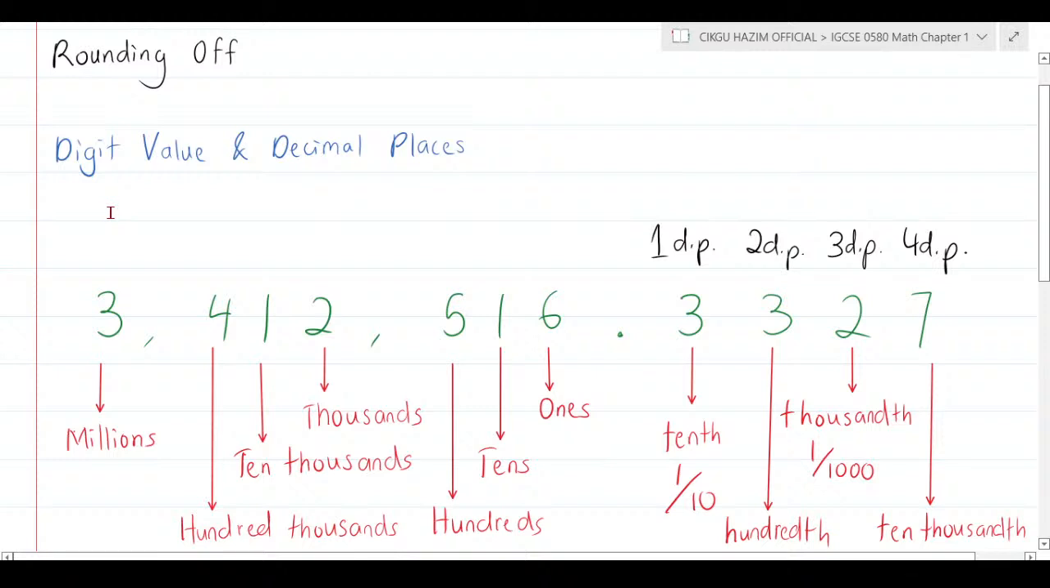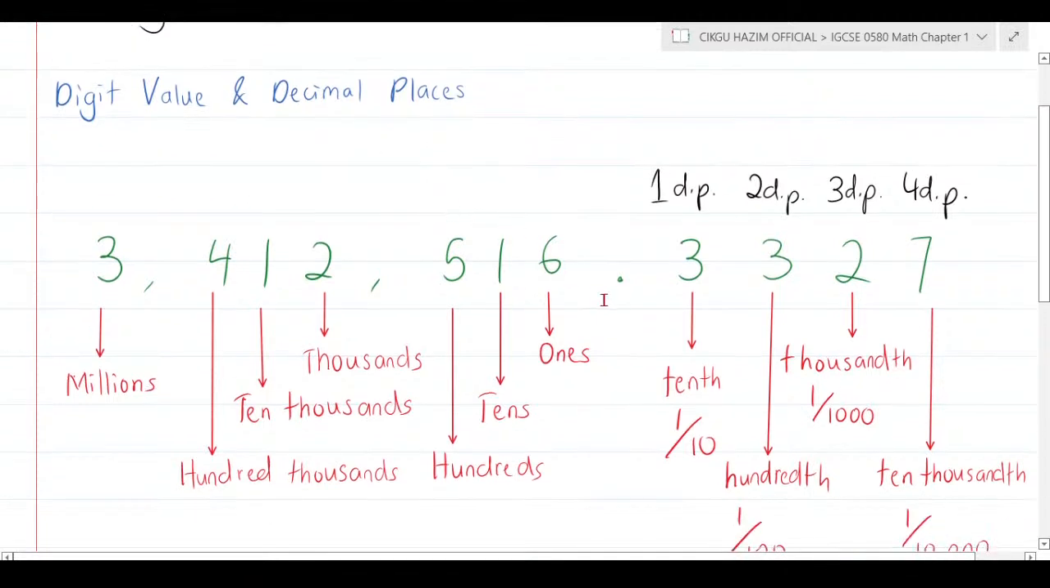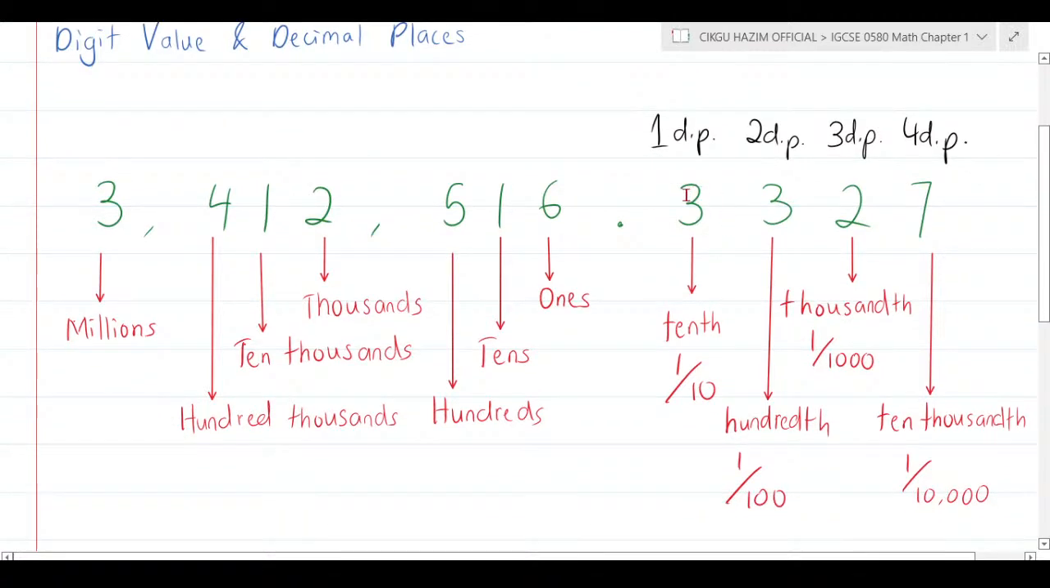Okay, so you need to know what their digit value and decimal places are first. We know in a decimal number, at this decimal point here, to the left the numbers are whole numbers, which is the digit value for ones, tens, hundreds, thousand, 10,000, 100,000, million, and you can continue. But what if the direction is on the right side? The first number after the decimal point, we call the first decimal place or one decimal place. Then when you continue to the right, it will become 2 decimal places, 3 decimal places, 4 decimal places.